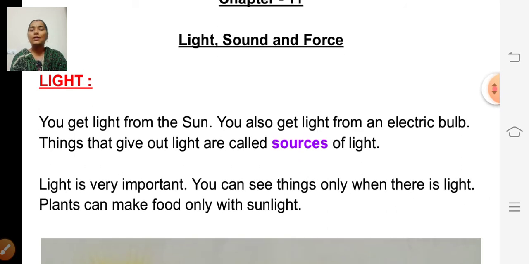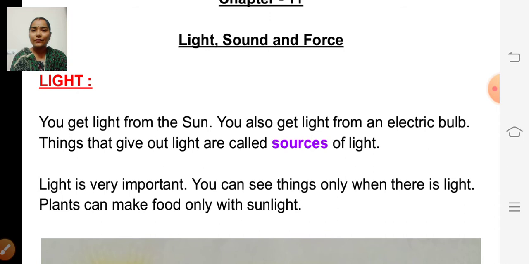So, first one is light. In the daytime, we get light from the sun, and during the night time, we get light from electric bulbs. Can you tell me some of the sources of light?